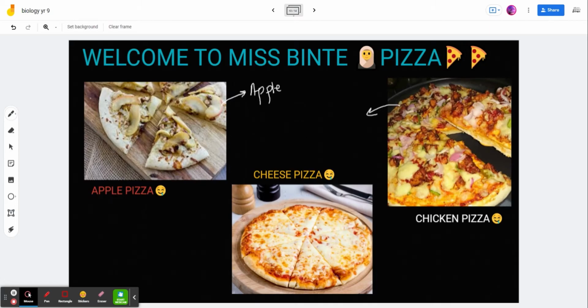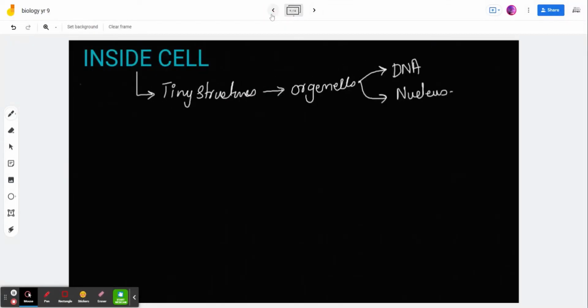So all of these three are pizzas, but still they have something missing inside them, or something present inside them. In the same way, the same example we can apply to a cell. Before I go to this one, let me tell you that last time we talked about cells being of 2 types. How many types? 2 types.